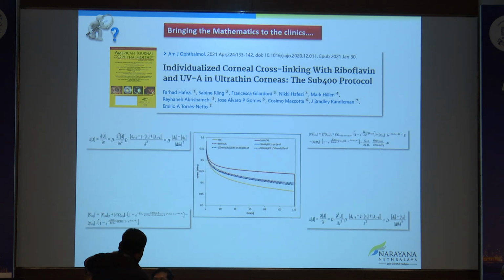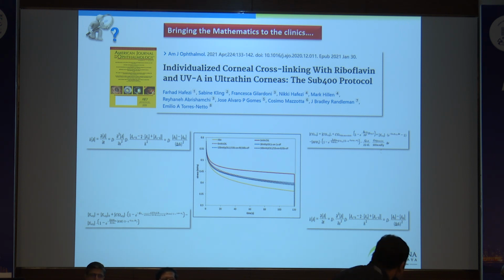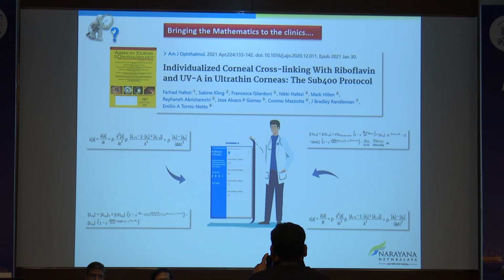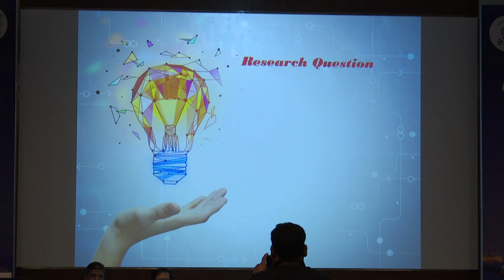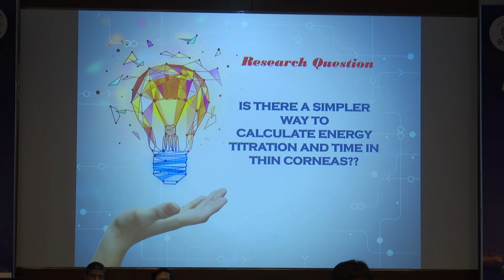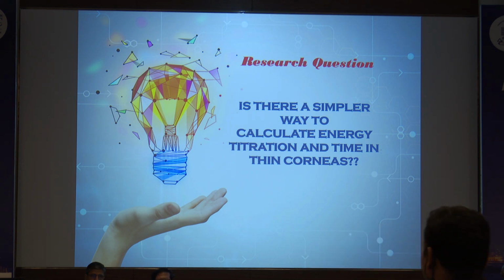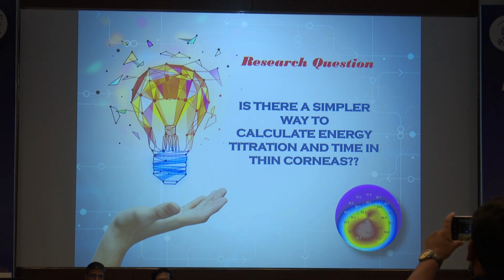This paper also gave us stress relaxation curves for the different conditions and stated that the effect of cross-linking is more dependent on the duration of the UV radiation than on the overall applied UV fluence. This led us to a research question: is there a simpler way to calculate energy, titration and time in thin corneas?